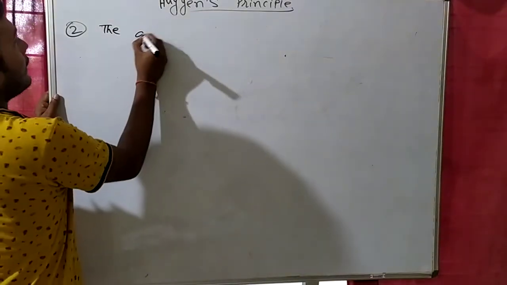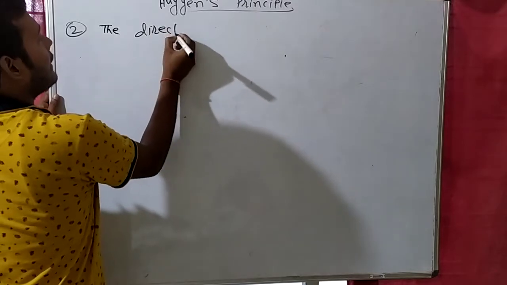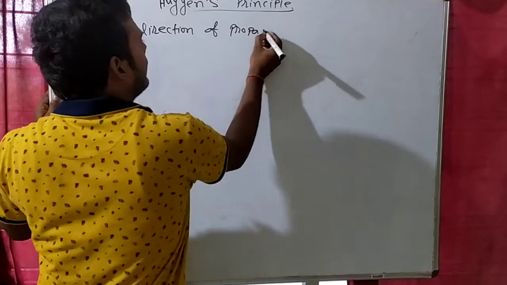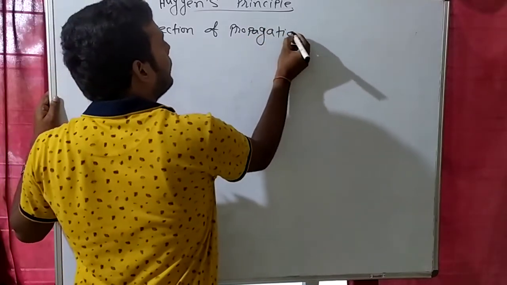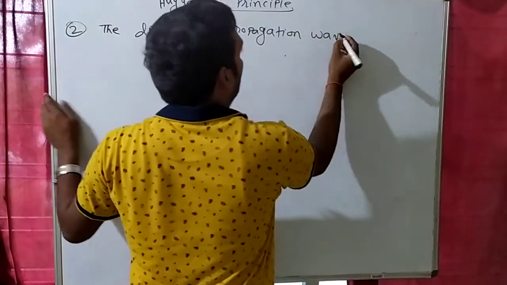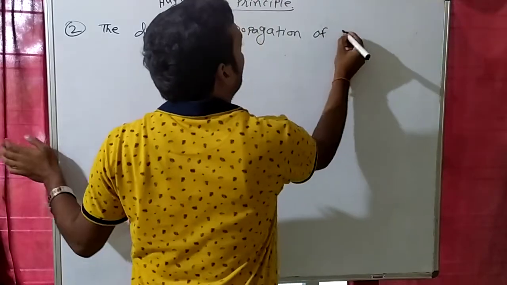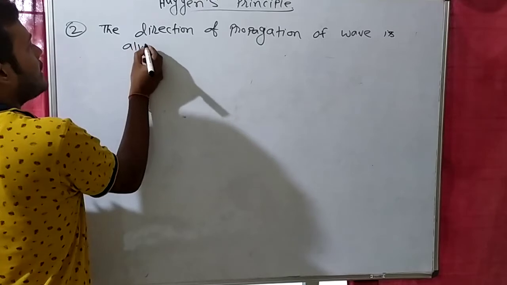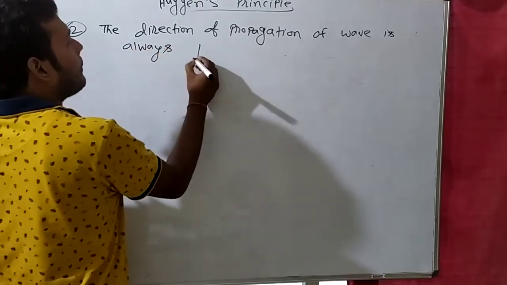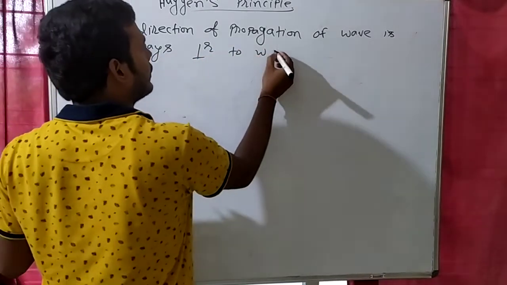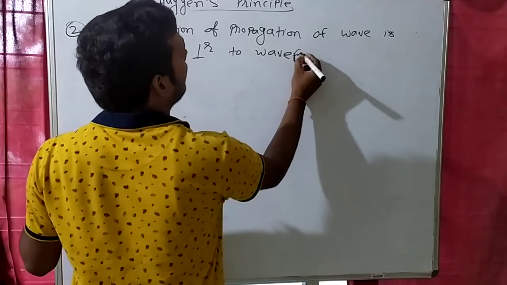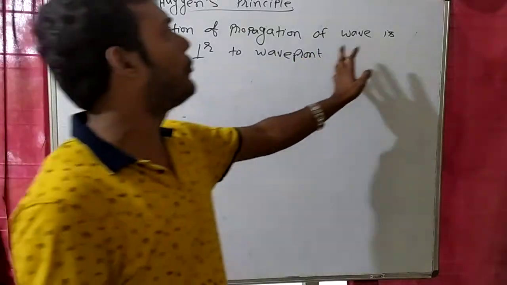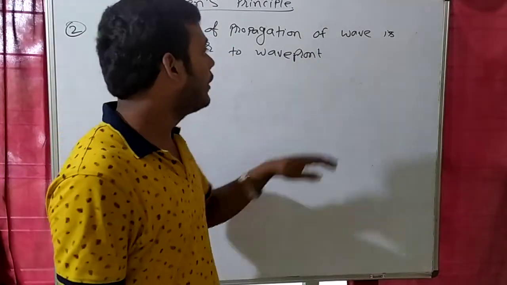The direction of propagation of wave is always perpendicular to wavefront. हम perpendicular को ऐसे ही लिख रहे हैं. You will understand perpendicular. Direction of propagation of wave is always perpendicular to wavefront.